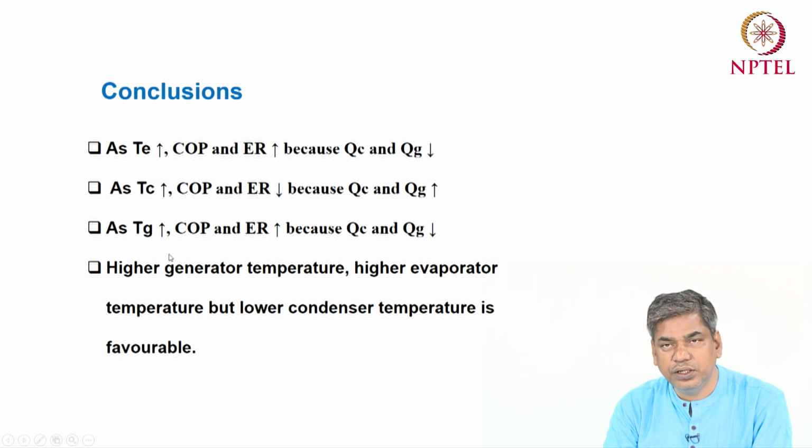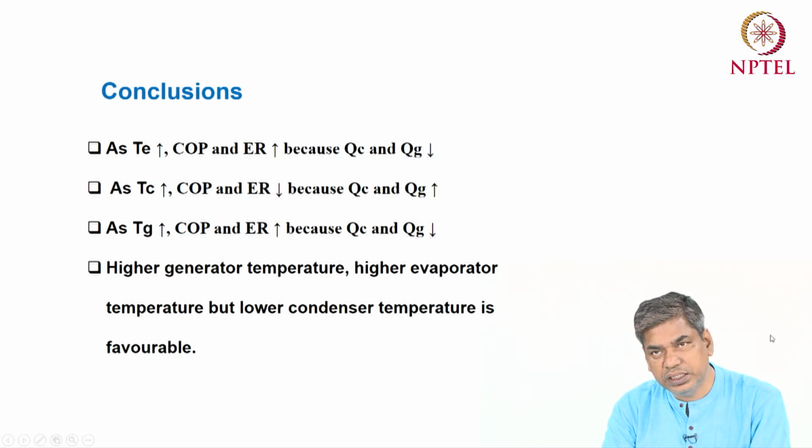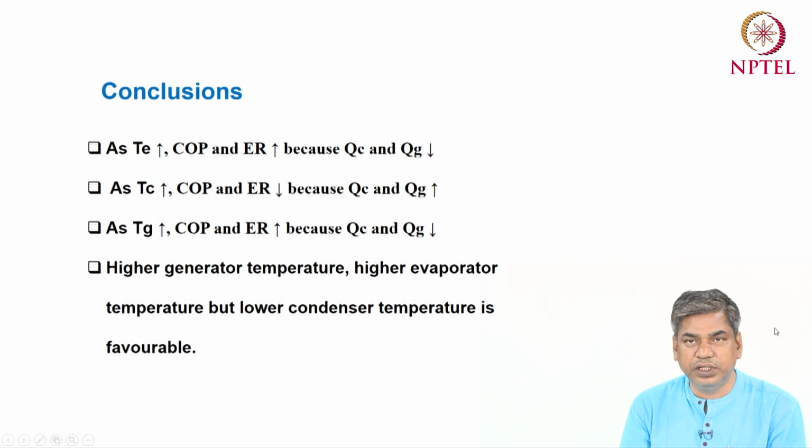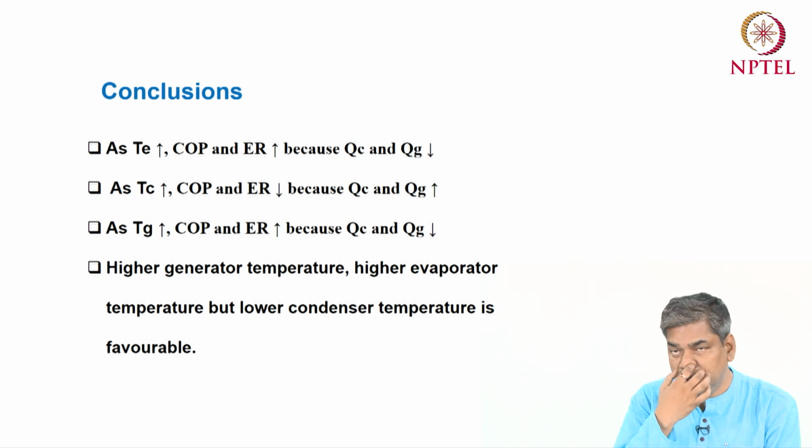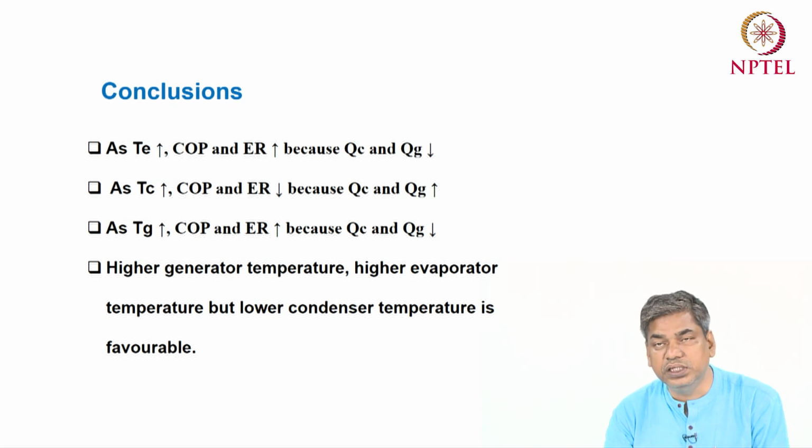Now, with the increase of generator temperature, the condenser heat transfer will decrease, QG will also decrease, the cooling capacity will increase, entrainment ratio will increase, and COP will also increase. So that means a higher generator temperature or higher evaporator temperature and lower condenser temperature are favorable to get higher performance of the ejector refrigeration system.